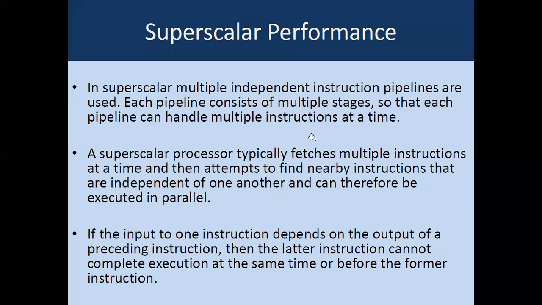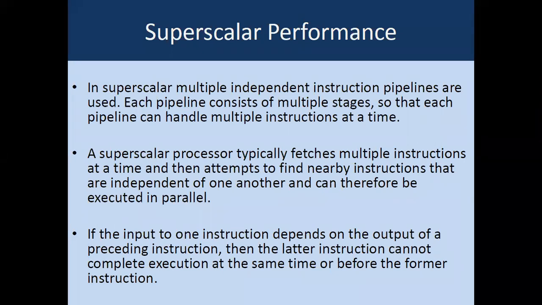A superscalar processor typically fetches multiple instructions at a particular time and then attempts to find nearby instructions that are independent of one another and can therefore be executed in parallel. So what we are trying to achieve is that we have to look for all the independent instructions, and all those independent instructions will be executed in parallel.